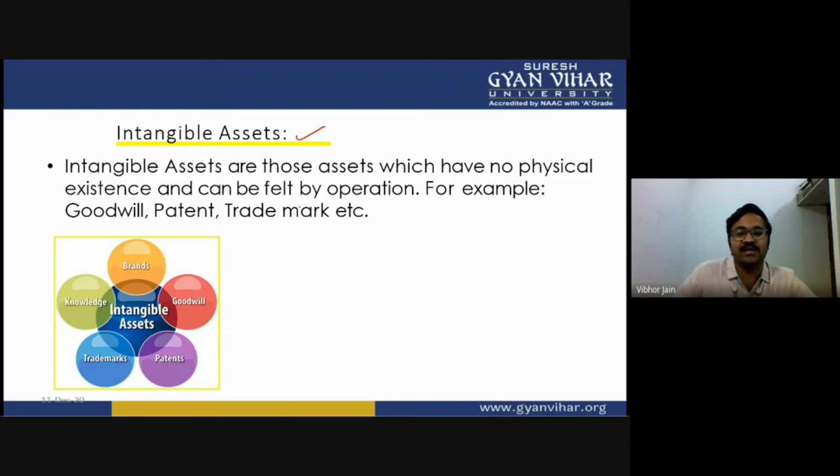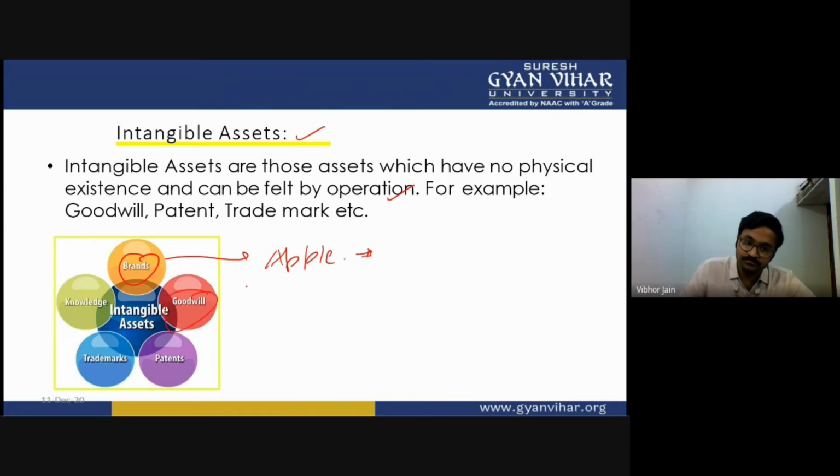Okay, so intangible assets are those assets which have no physical existence and can only be felt through operation. From a business point of view, for example, the brand value: whenever you see Apple on a device, on a mobile phone, on a tablet, on a laptop, you automatically assume that it is a good laptop. I'm not saying that others are bad, but you'll assume this is a good laptop. It's going to work well, with stable performance.